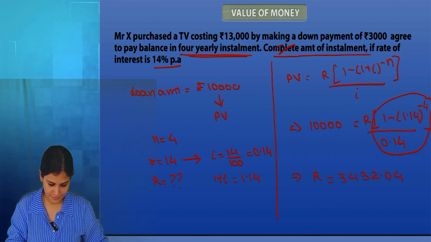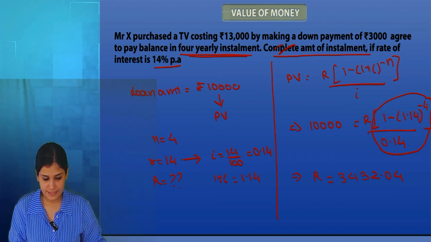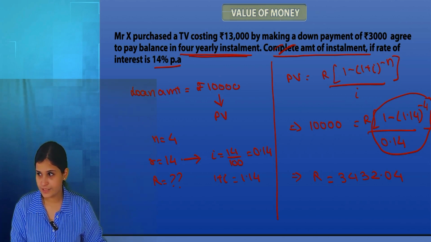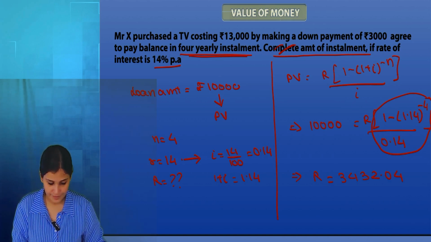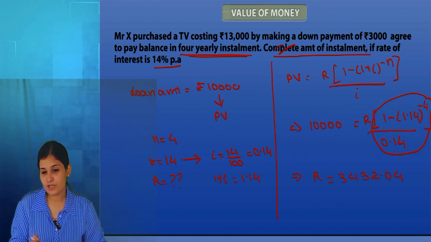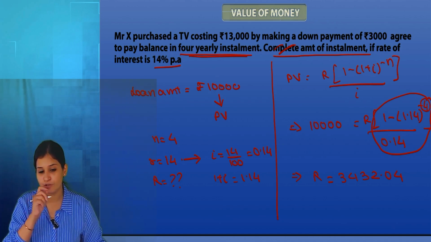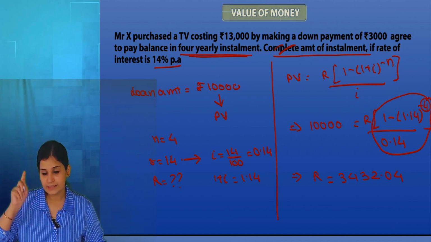Okay, so let's start. 1 divided by 1.14. What is on your screen? 0.877. Okay. Now press multiplication and now press equal. Since the power is 4, I'll start counting from 2, then 3, then 4.